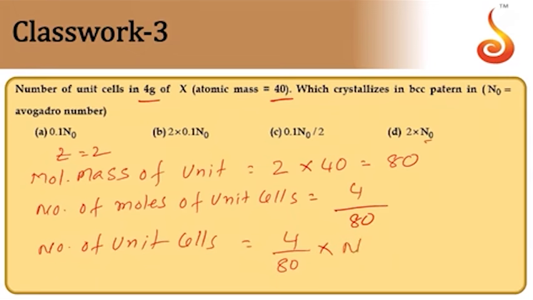So it should be taken as N itself. So the answer will be 0.1 by 2, which means C. So the molar mass of unit cell is 2 into 40, the number of moles of unit cells is mass by molar mass of unit cell, and the number of unit cells is the number of moles into Avogadro's number. So the answer is option C.